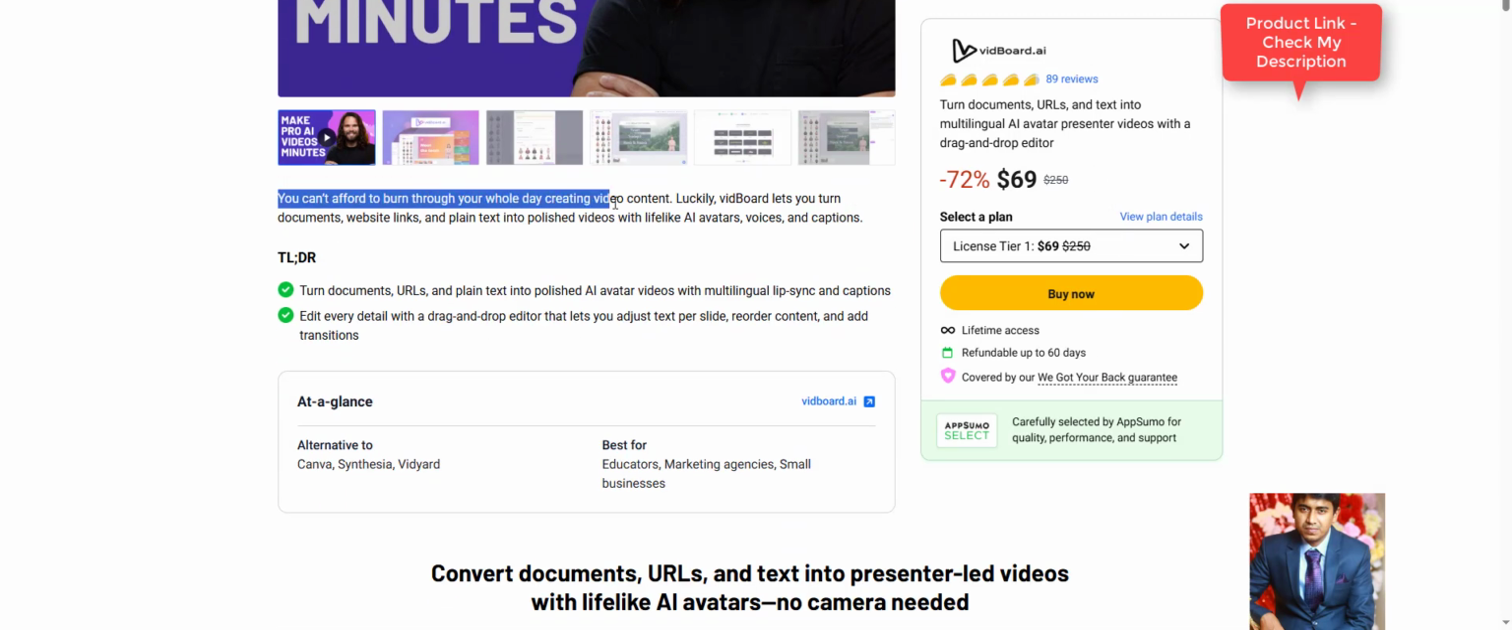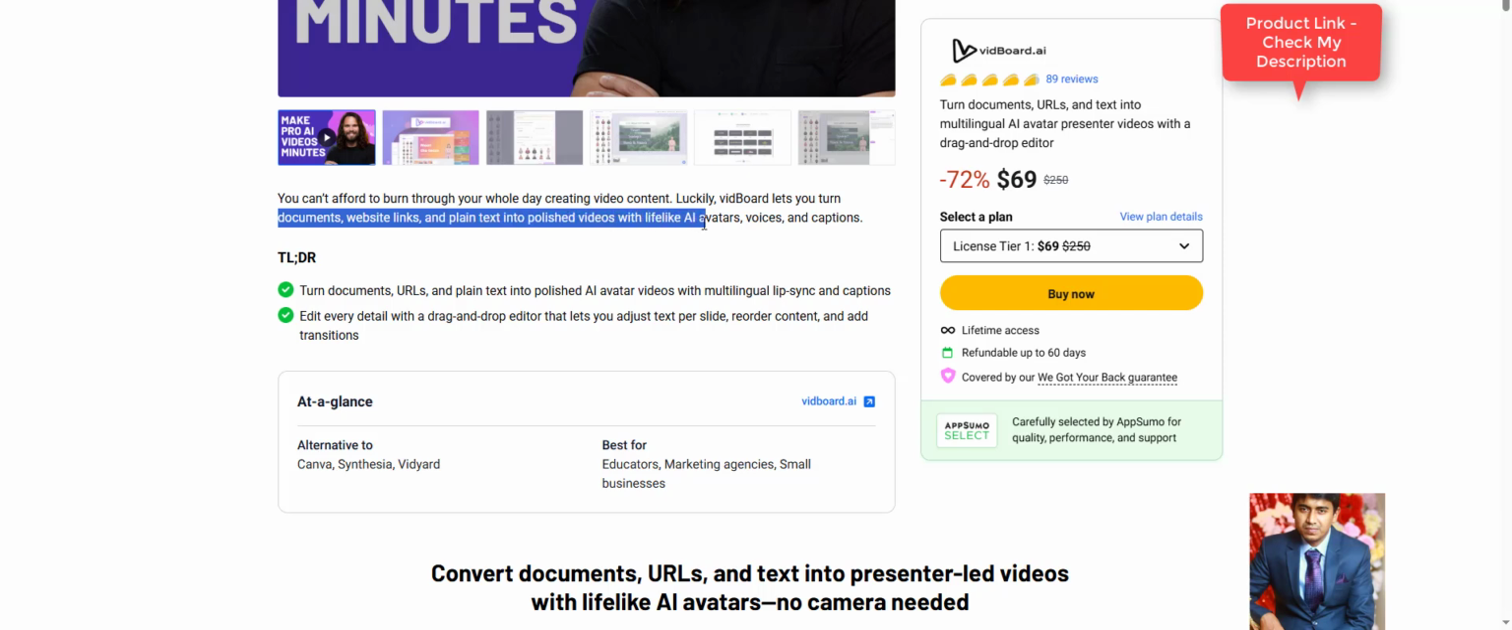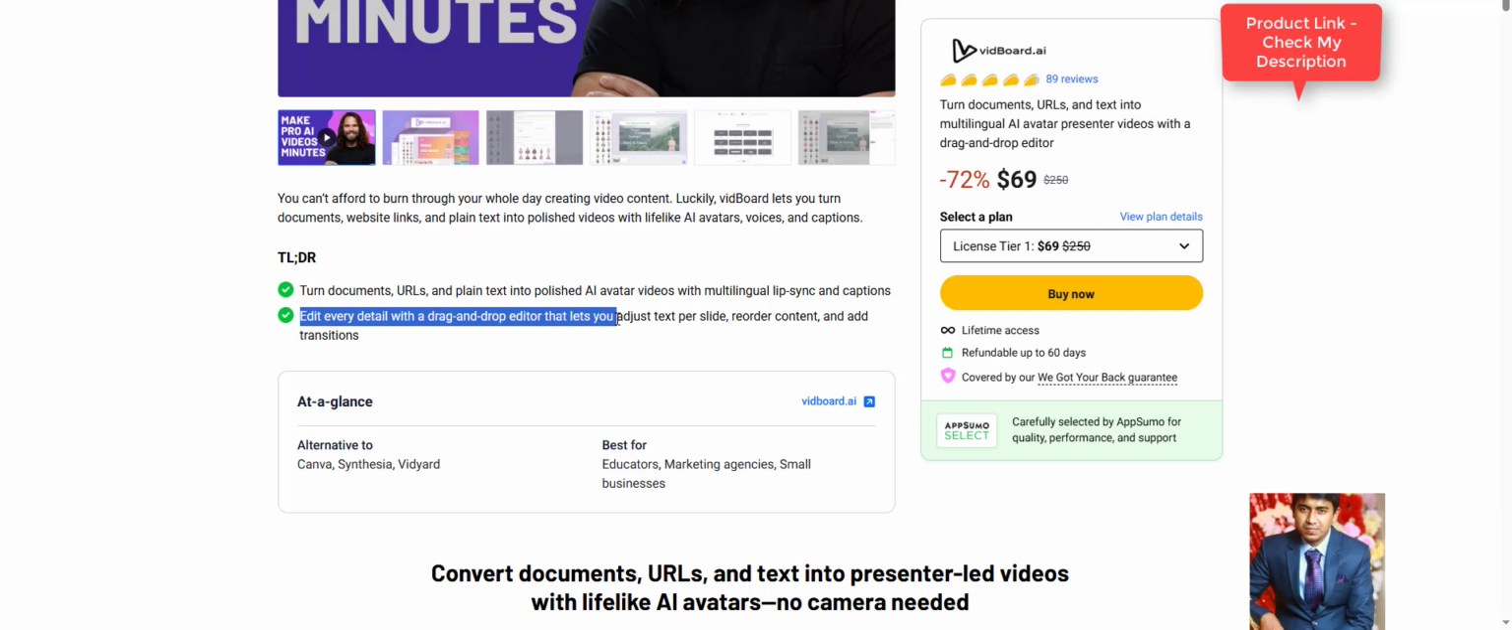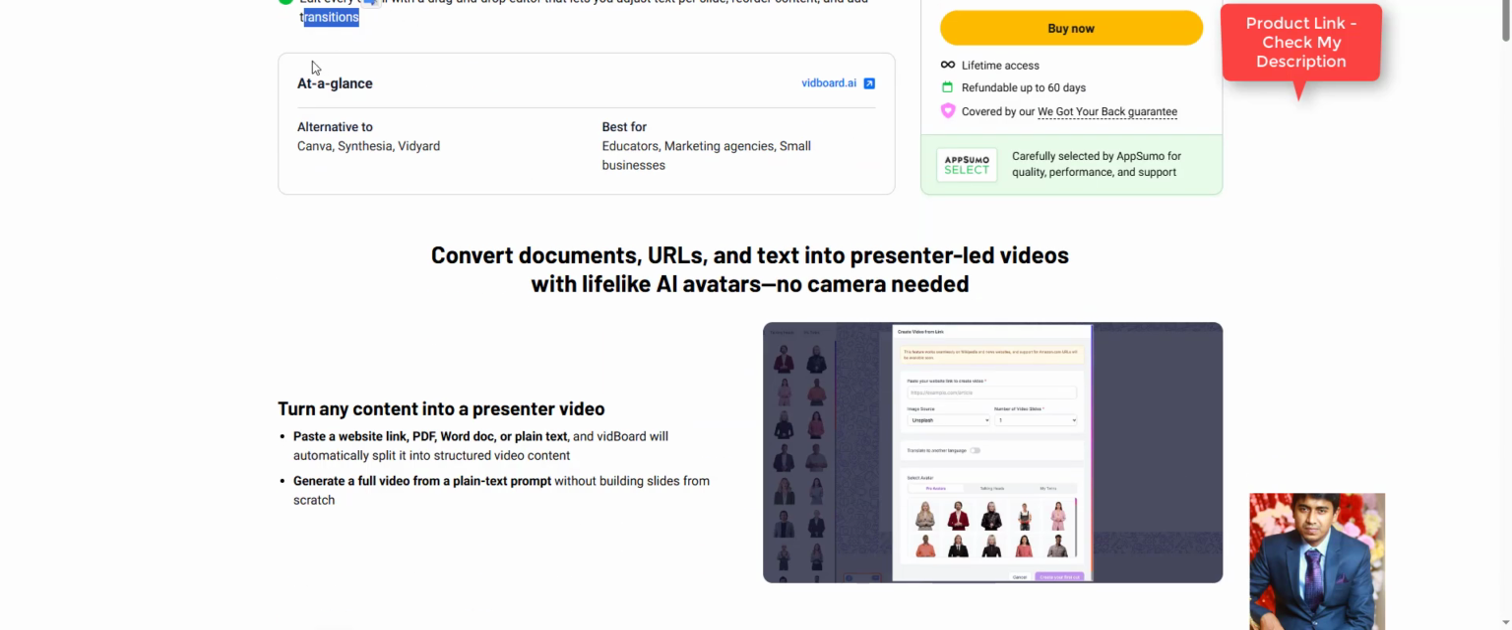You can't afford to burn through your whole day creating video content. Luckily, vidBoard lets you turn documents, website links, and plain text into polished AI avatar videos with lifelike AI avatars, voices, and captions, with multilingual lip sync. Edit every detail with a drag-and-drop editor that lets you adjust text per slide, reorder content, and add transitions.